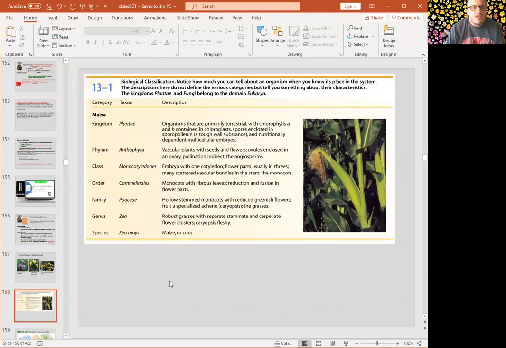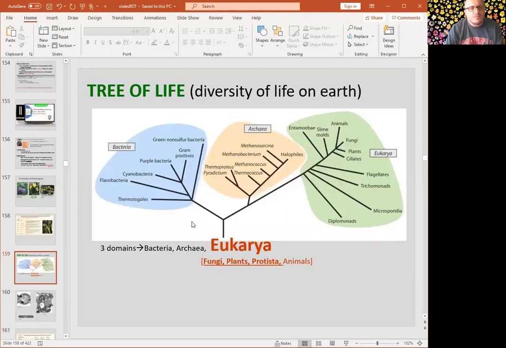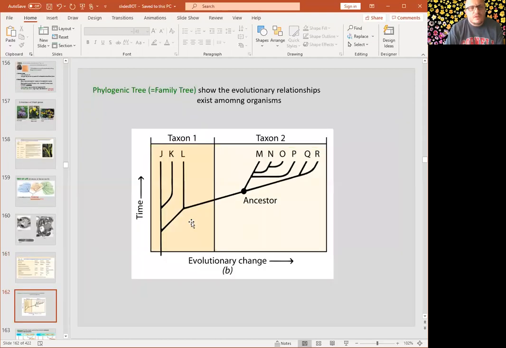If you look at the maize, so maize belongs to the kingdom Plantae, phylum Anthophyta, class monocots, and family Poaceae, genus Zea, and species Zea mays. So cladograms, phylogenetic trees are basically showing the evolutionary relationship among the organisms. And a taxon might belong to any ranking in this system.